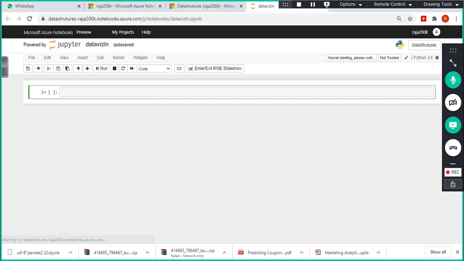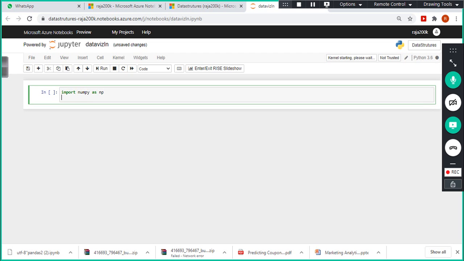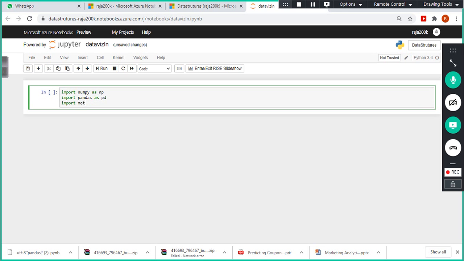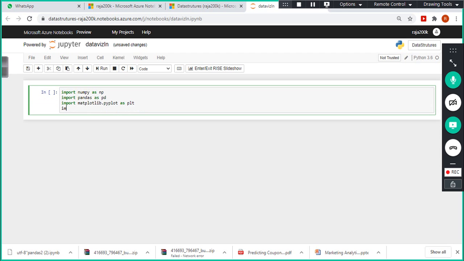As usual, I'm going to import all the necessary packages: import numpy as np. The "as np" is the alias, so that instead of typing the entire name, I can use the alias. Import pandas as pd, import matplotlib.pyplot as plt, and import seaborn as sns.